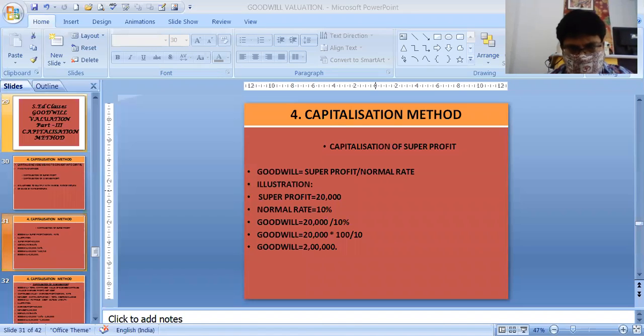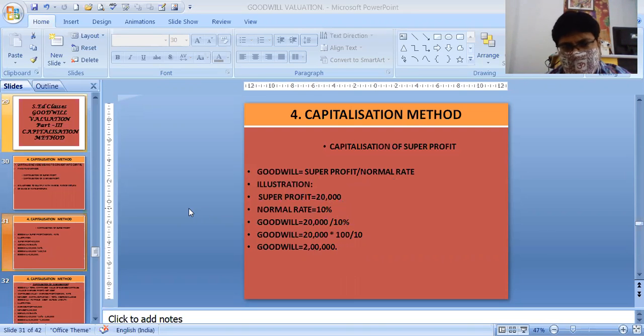Capitalization of super profit means you will just capitalize the super profit. The formula for goodwill is super profit divided by normal rate. We can do it through one sum. Suppose super profit is 20,000 and normal rate is 10%. Then goodwill will be super profit divided by normal rate, that is 2 lakhs.